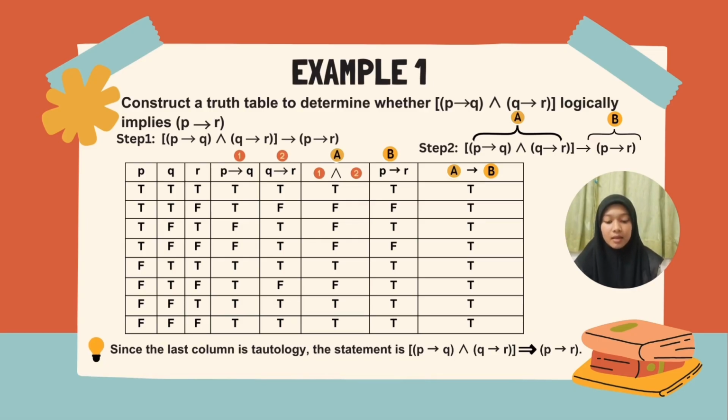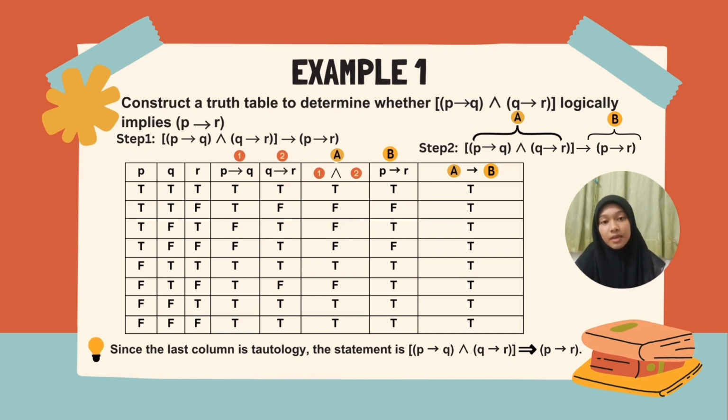For example 1, construct a truth table to determine whether P implies Q and Q implies R logically implies P implies R. For step 1, we need to transform logically implies to its symbol. For step 2, we divide into A segment and B segment. In the A segment, we have P implies Q and Q implies R. For the B segment, we have P implies R. So basically, we have A implies B.